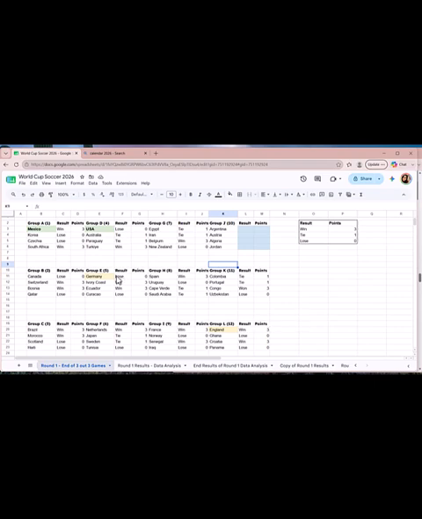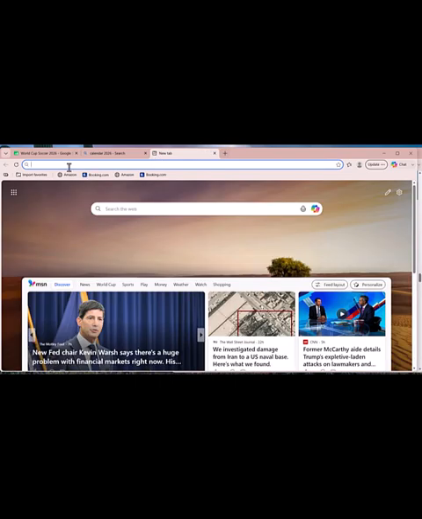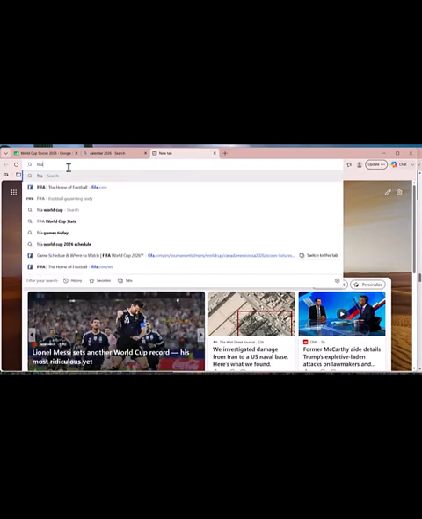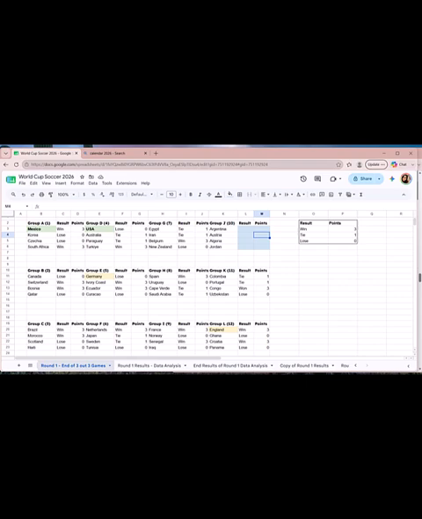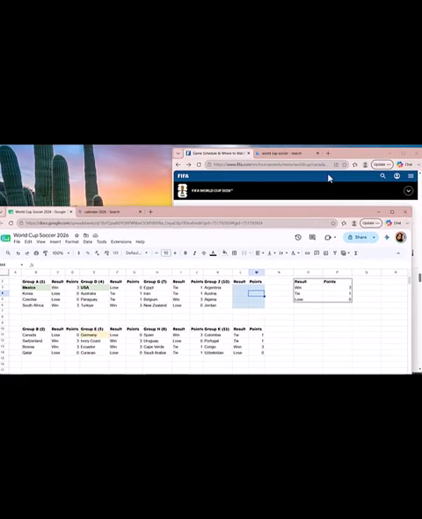So here you can see all the groups and the results for the third game out of three games for round one. I didn't finish putting all the points in because the teams were playing when I did my last video, so I just stopped there. Then the games continued, so I have to go and find those games. I did close that tab, I guess. Let me go look for it. So here we put FIFA. Oh, it's in another tab. I forgot that I had two different tabs. Let me go check. Maybe it's behind here. Oh, there it is.